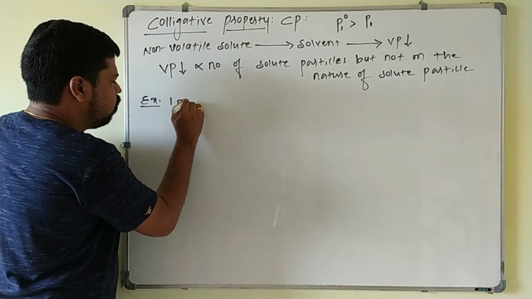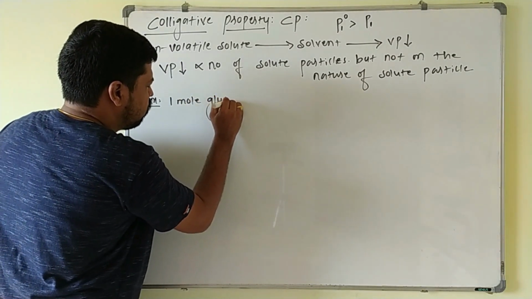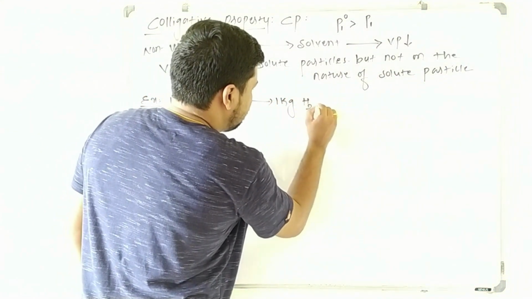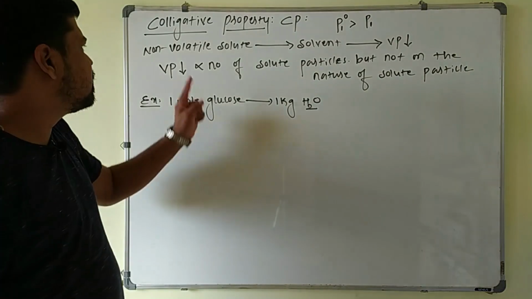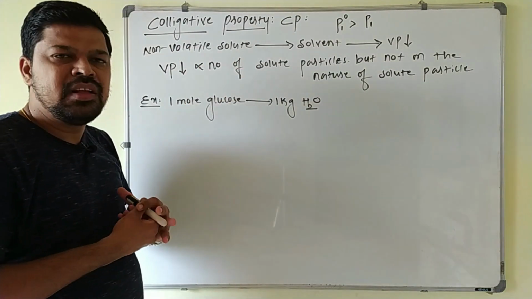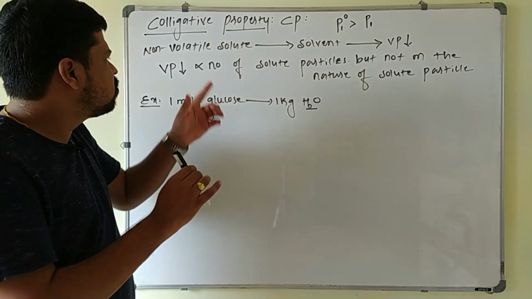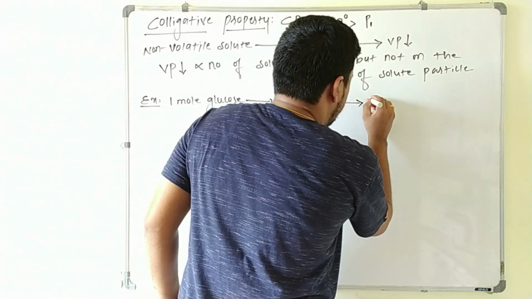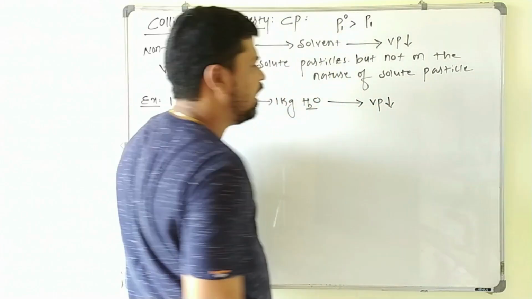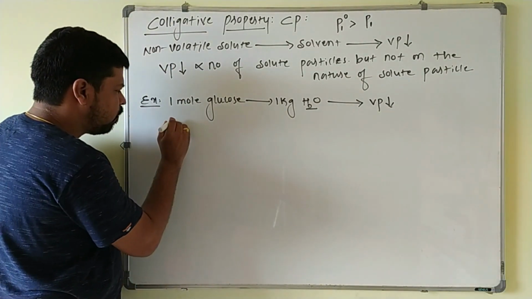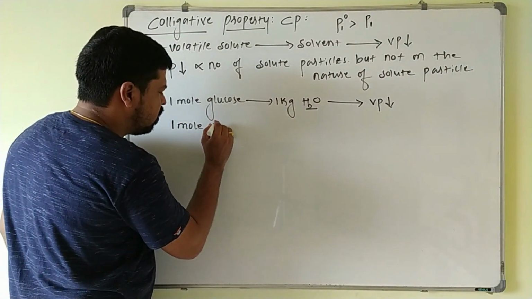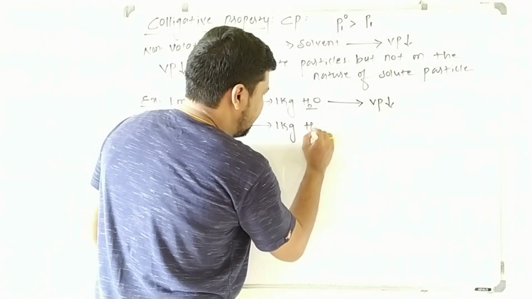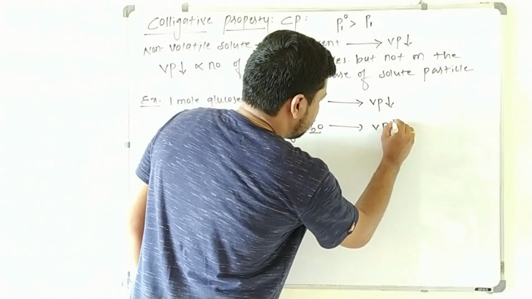suppose 1 mole of glucose is added to the 1 kg of water, that is a solvent and this is a solute. So this must be non-volatile solute. Non-volatile solute is nothing but the solid that is added to the liquid. This solid should not form any vapors. Then what happens? To the water you are adding solute, its vapor pressure decreases. The same thing, whenever 1 mole of urea is added to the 1 kg of water, again there is a decrease in the vapor pressure.